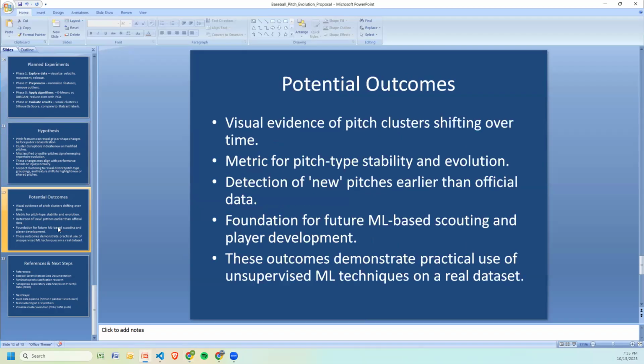And so potential outcomes. The goal isn't to build a production level model, but to demonstrate that unsupervised learning can uncover real structure in this data. I expect to produce visual evidence of pitch clusters shifting over time, possibly detect pitch changes earlier than official databases. That would be really cool. This type of analysis could be expanded later into a scouting or player development tool. There's a lot of information out there, but here it mainly shows what we learned in